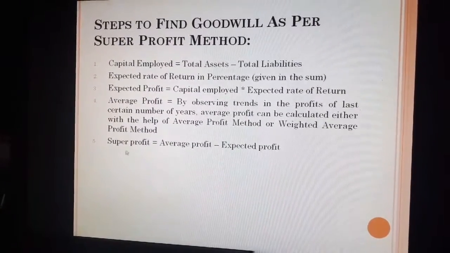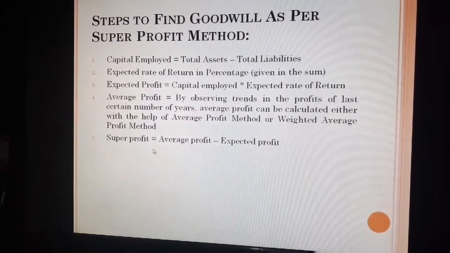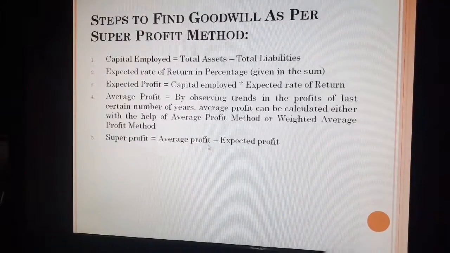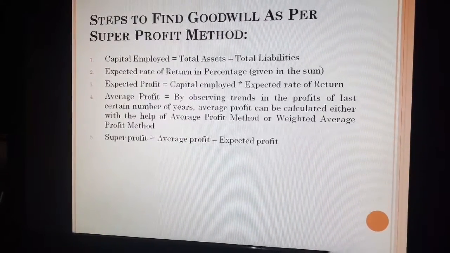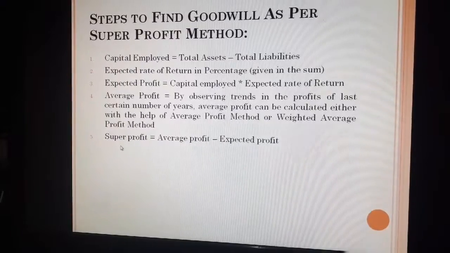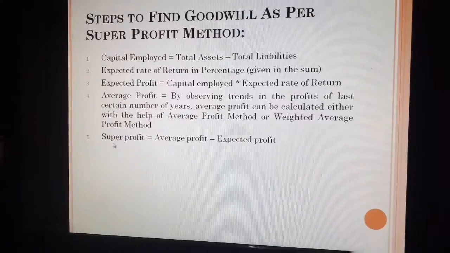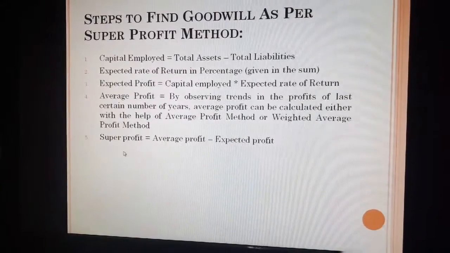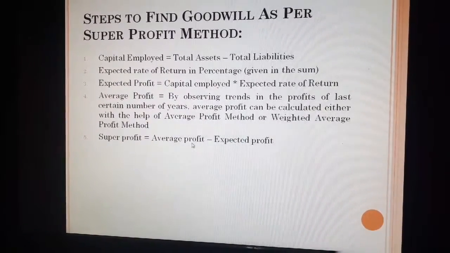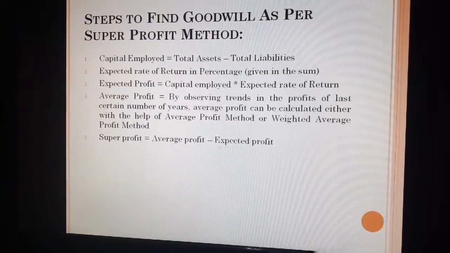But if you write the answer in the form of a statement, that is, excess of average profit over expected profit is called super profit. But if you are asked to write the formula of super profit, then you have to write that super profit is equal to average profit minus expected profit.